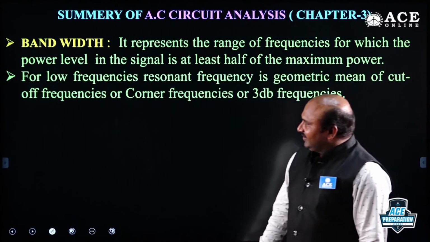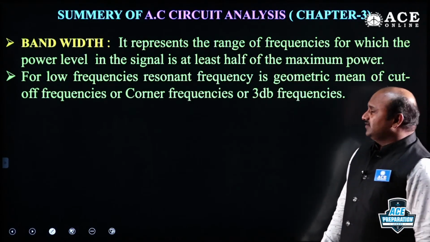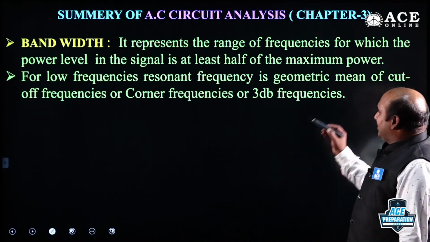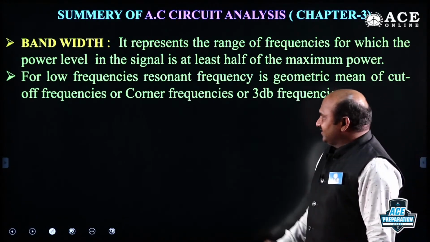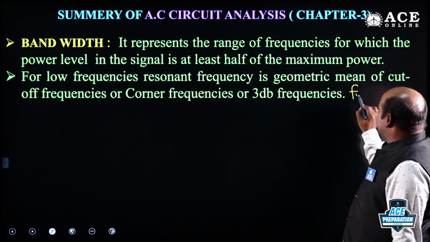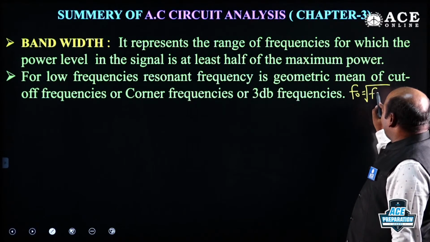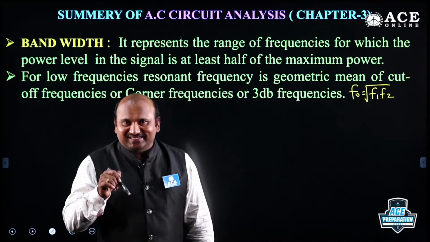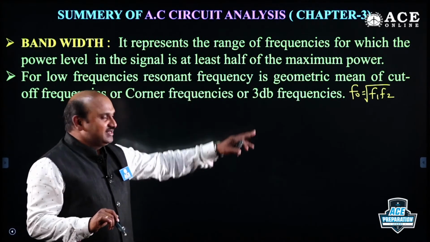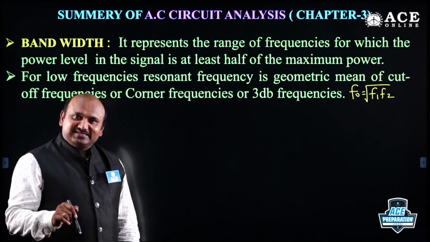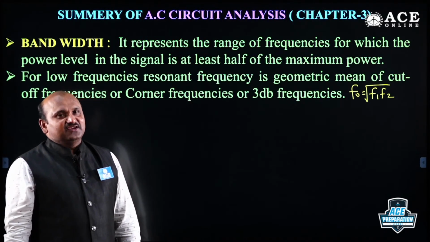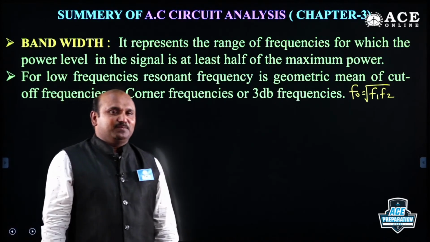And for low frequencies, the resonant frequency is the geometric mean. For high frequencies, the arithmetic mean. For low frequencies, 3 dB frequencies, F0 is equal to under root F1 and F2. Guys, in electrical circuits this is the only one we are using. Why? Because in electrical circuits the frequency is low. High frequency means F0 equal to F1 plus F2 by 2.